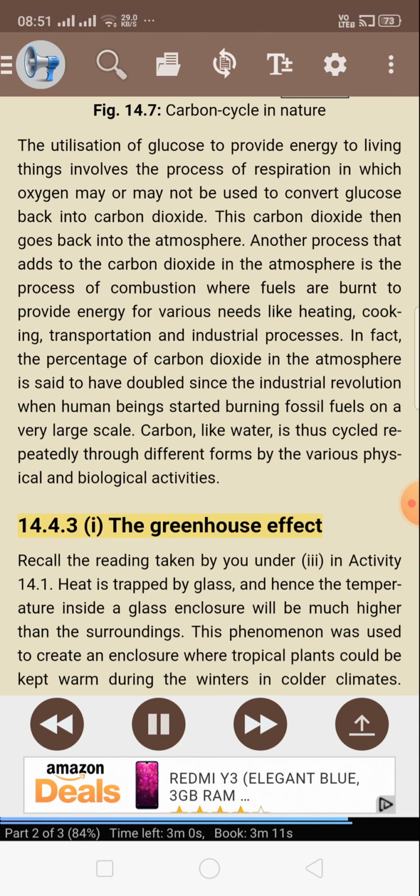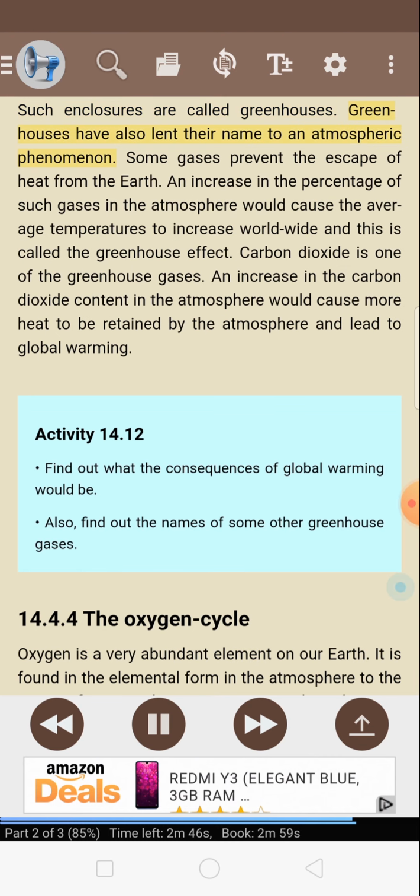14.4.3 I. The greenhouse effect. Recall the reading taken by you under E in Activity 14.1. Heat is trapped by glass, and hence the temperature inside a glass enclosure will be much higher than the surroundings. This phenomenon was used to create an enclosure where tropical plants could be kept warm during the winters in colder climates. Such enclosures are called greenhouses. Greenhouses have also lent the name to an atmospheric phenomenon.